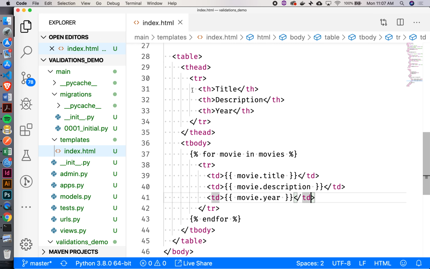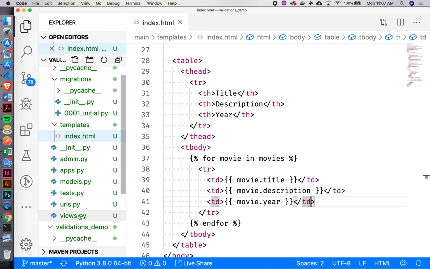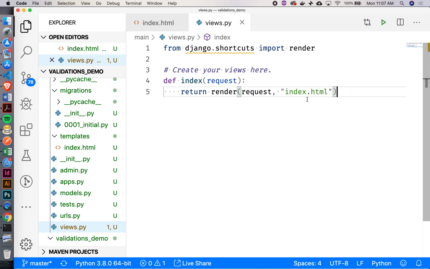Okay, excellent. So the only thing is here, do I have access to movies yet? Not yet, right? Because when I was rendering the template, I wasn't passing along any data to go with it. All right. So how can we do that? Let's go back to our views.py and check this out.